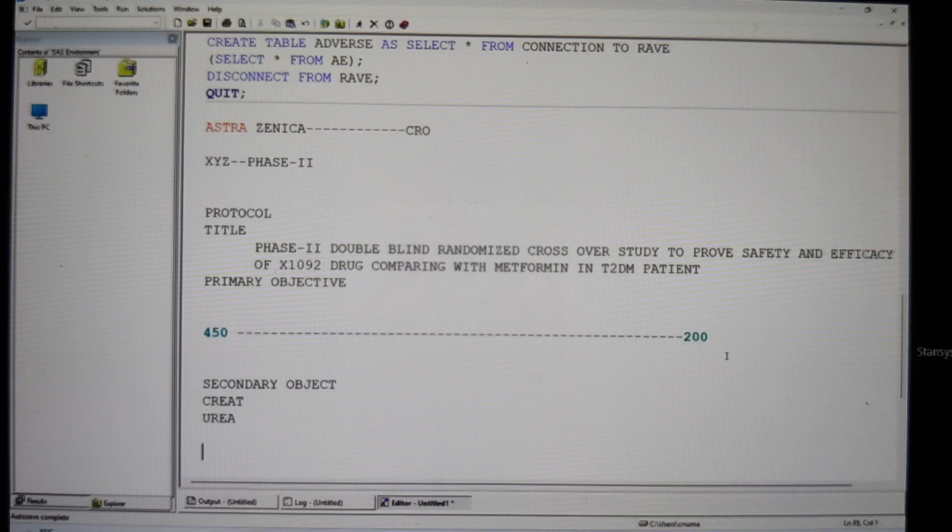Do not worry about this one. I'll explain each and every concept later. So what I want to say here is that each and every study is going to have one primary objective and multiple secondary objectives. That information can be found in the protocol. So that's why whenever you go for an interview, the interviewer can ask me what is the primary objective of the current study, and what are the secondary objectives of the current study.